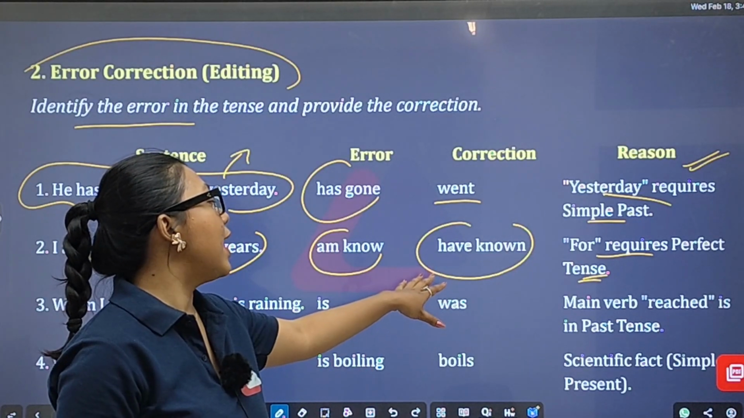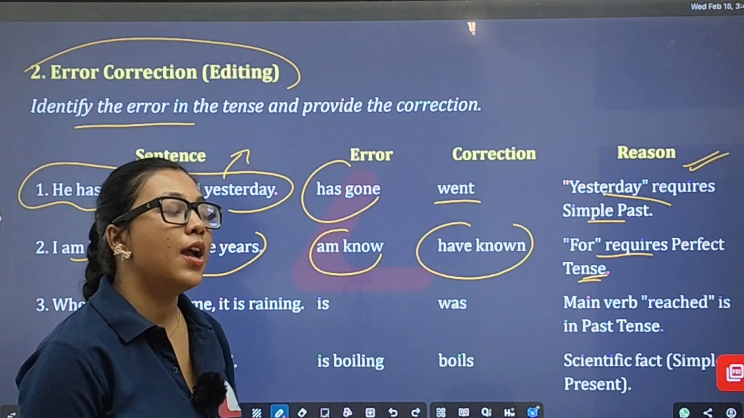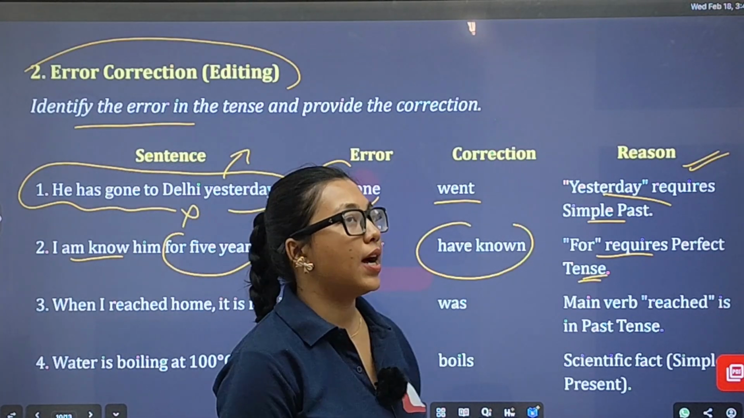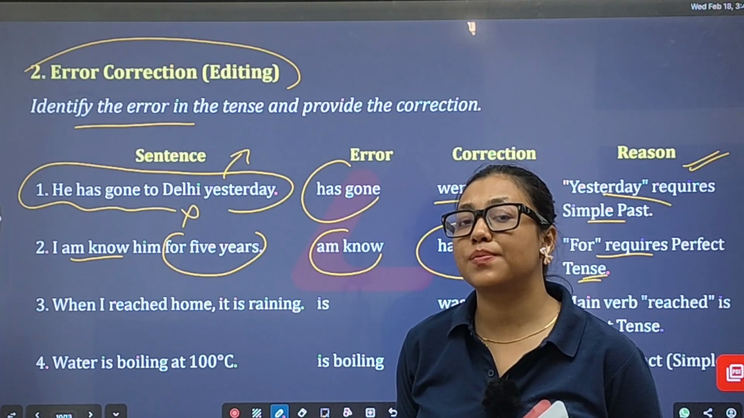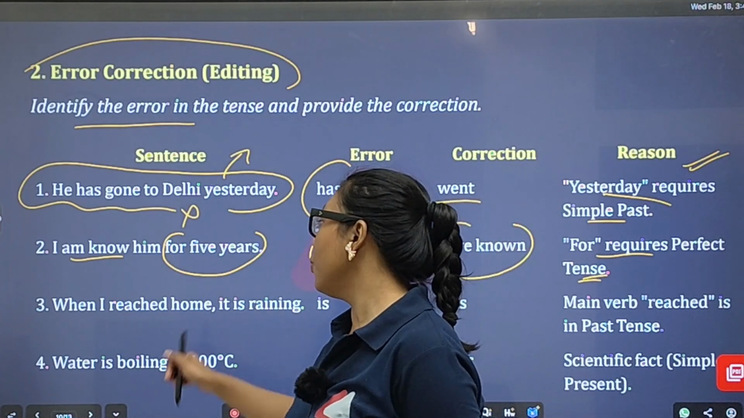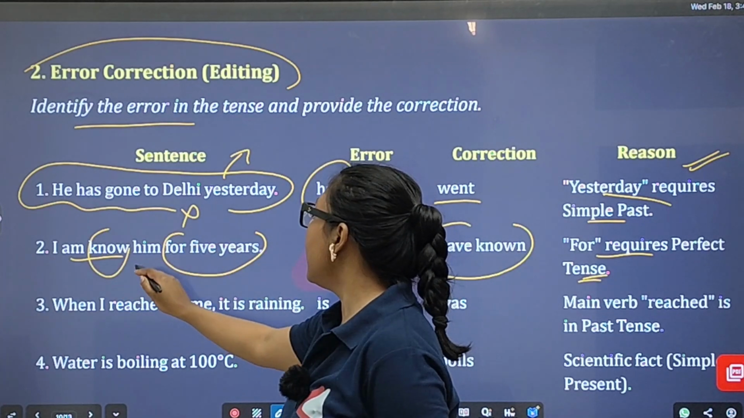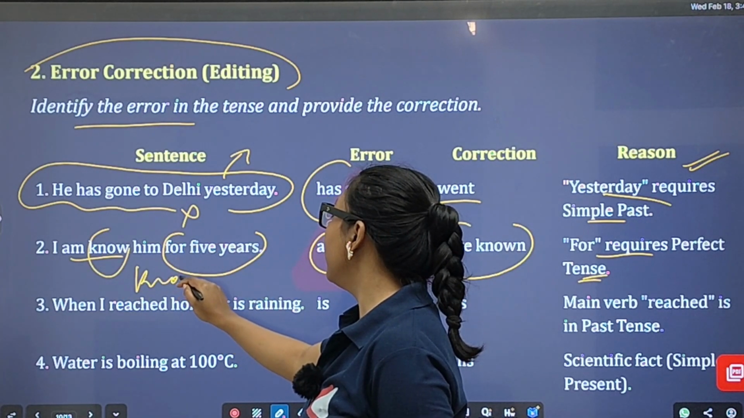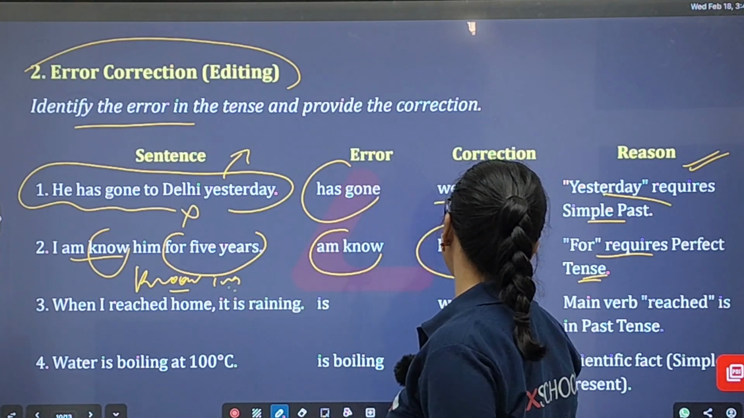So why is it "have known"? You may ask this very question. We know that the formation of present perfect continuous was subject plus have/has plus been plus verb-ing. So why is there no -ing on know here? Why is there no -ing on this verb in the correct form? Because know is a verb where you cannot put -ing. So the correct answer will be I have known.